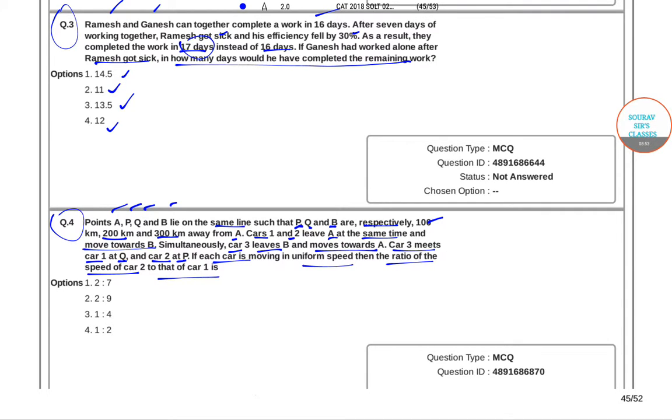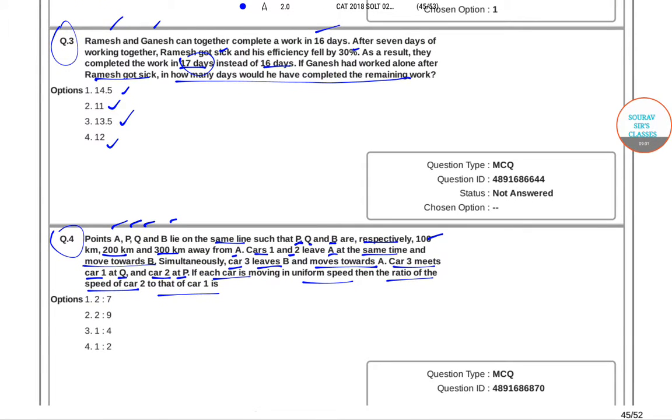Car 3 meets car 1 at point Q, and car 3 meets car 2 at point P. In that case, we need to find the ratio of the speed of car 2 to that of car 1. This is what we are supposed to find out.